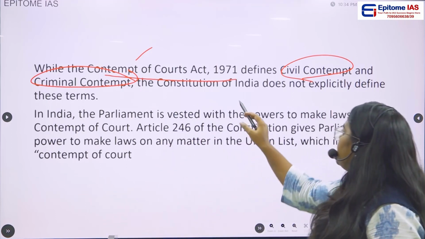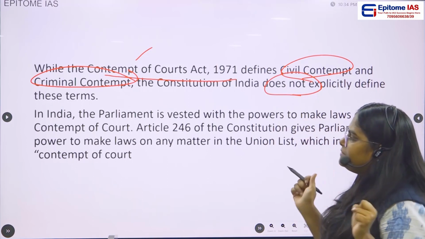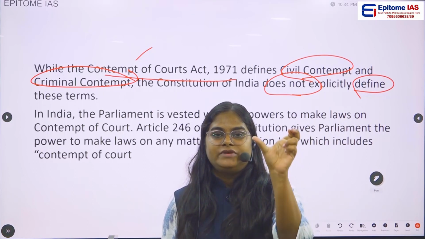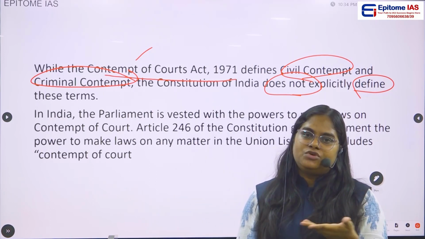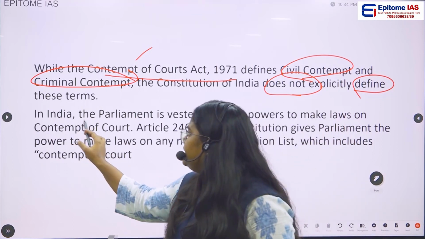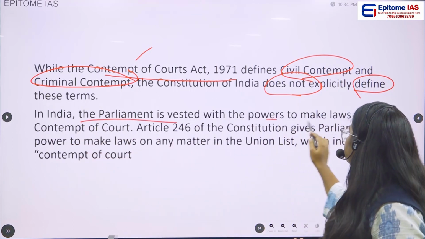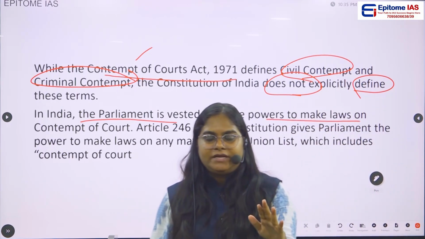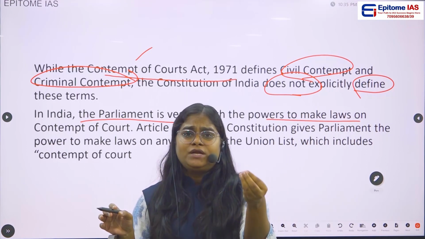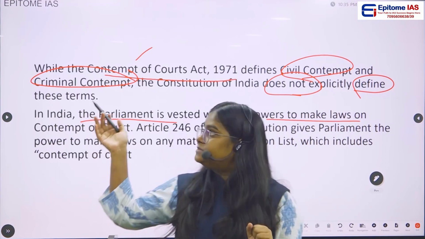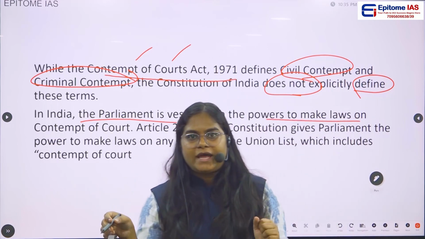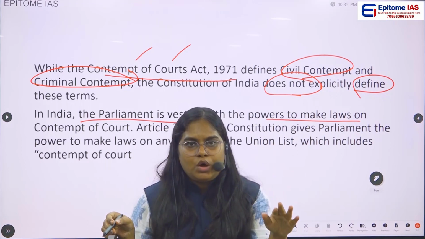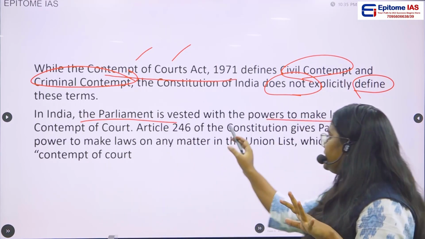Now, whenever they are saying the Constitution of India defines this particular term, you have to see it. Then in India, the Parliament is vested with the powers to make laws on the contempt of court. As I already told you, if the Parliament did not have the power to make law on the contempt of court, then how could this particular law, the Contempt of Court Act, be made? Obviously, the Parliament has the power to make law on the contempt of court. So that statement is correct.